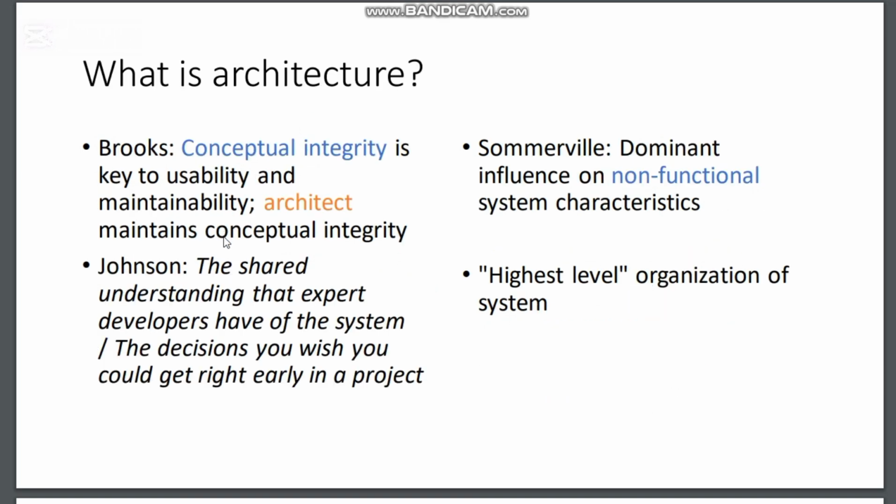What is architecture? Conceptual integrity is key to usability and maintainability. Architecture maintains conceptual integrity. So what is conceptual integrity? It is basically key to usability. What is usability? Usability means how good the system is to use, and maintainability means how we can maintain it in an easier way. Then we have dominant influence on non-functional system characteristics.